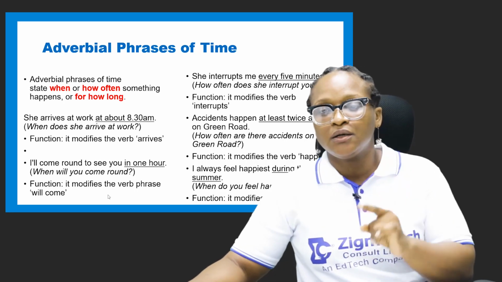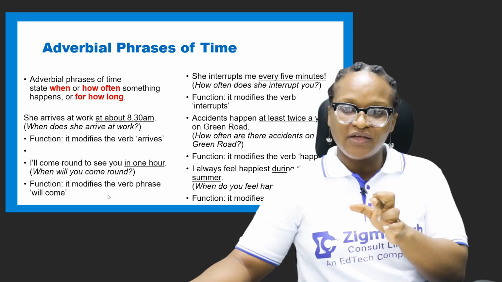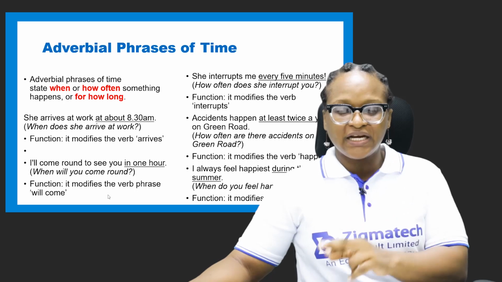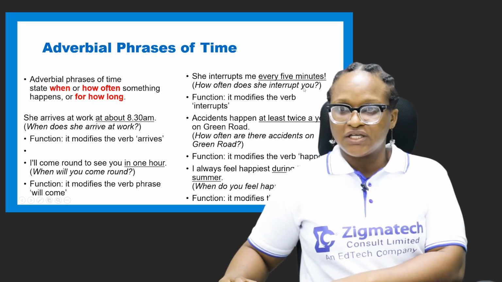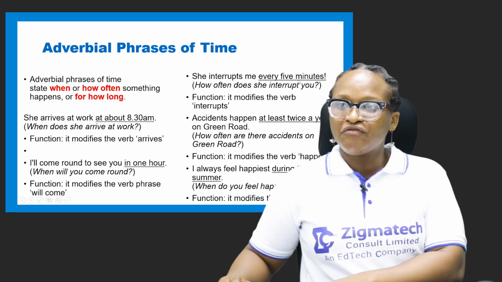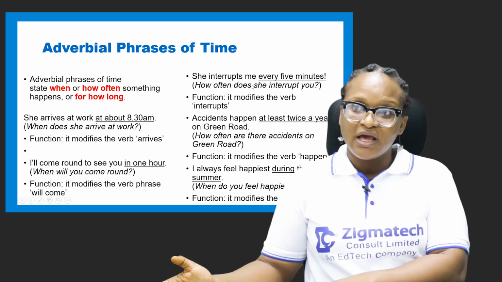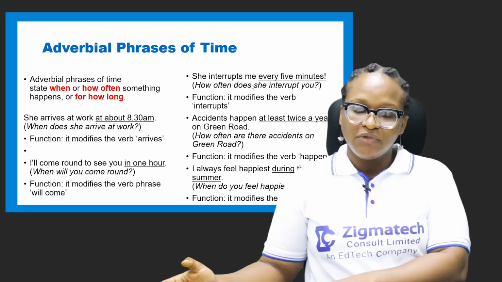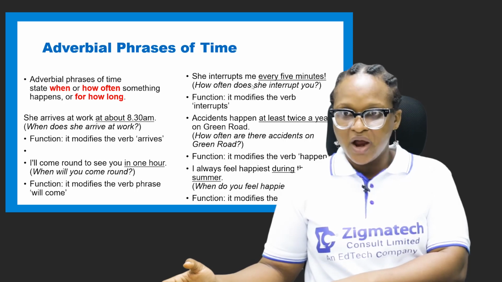If you choose one, you will be failed. So once the two verbs are together, the helping verb alongside the main verb, you put together the two as your verb phrase. She interrupts me every 5 minutes. How often does she interrupt? Is a question. Every 5 minutes. And the function is it modifies the verb interrupts.